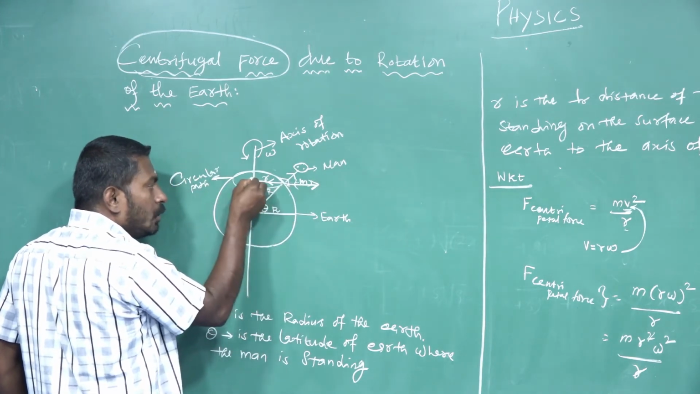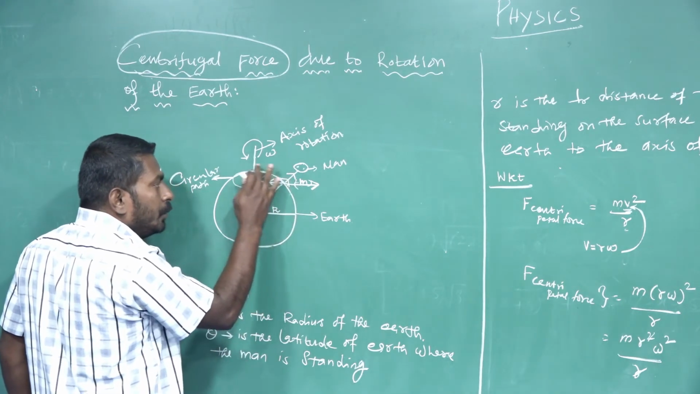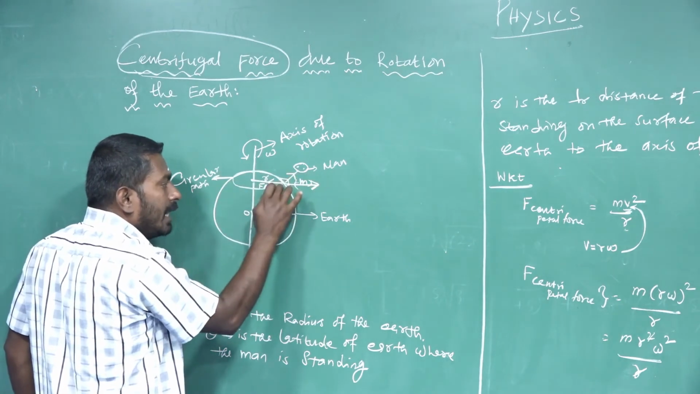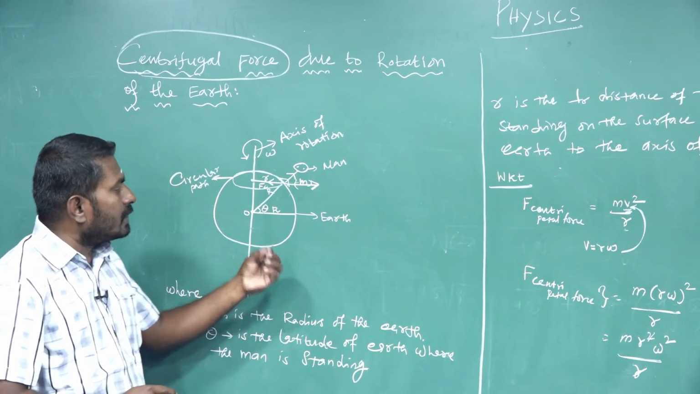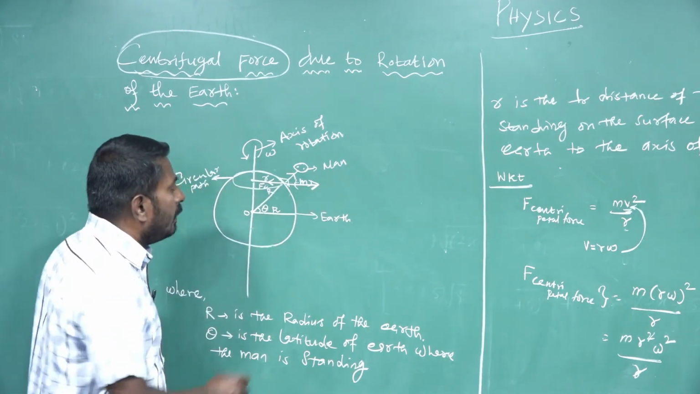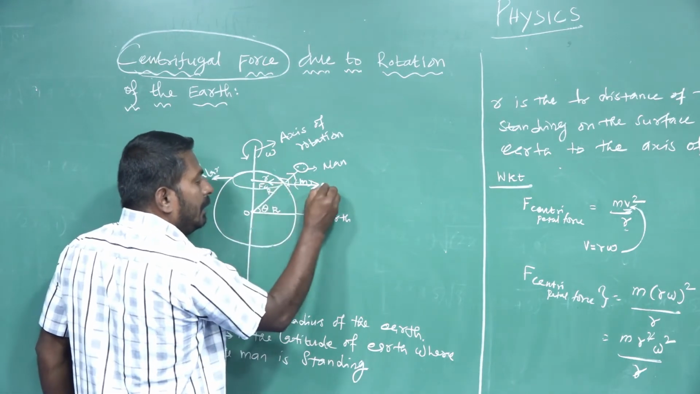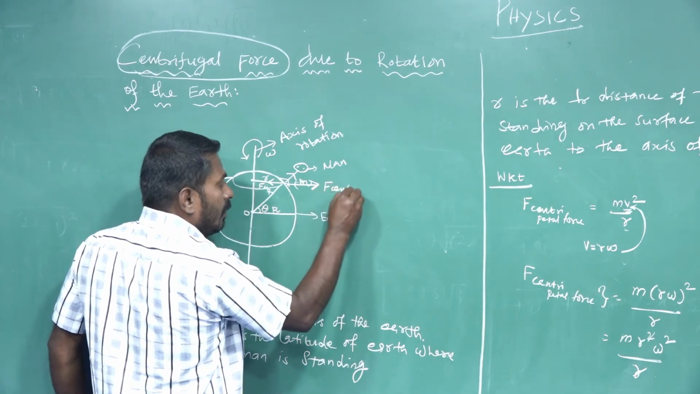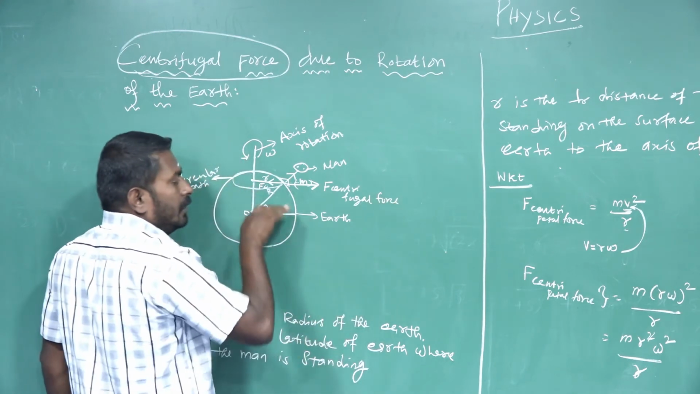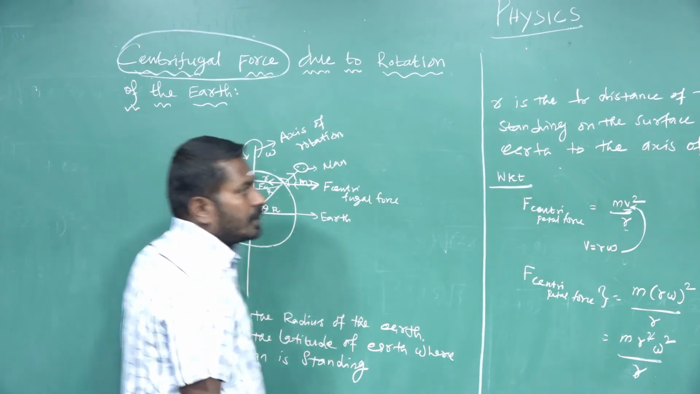Centripetal force is directed towards the center of the circular path. Simultaneously, due to the non-inertial frame of reference, or rotational frame of reference, a man standing on the surface of the earth experiences centrifugal force. The centrifugal force appears to act on the man, directed opposite to the direction of centripetal force.